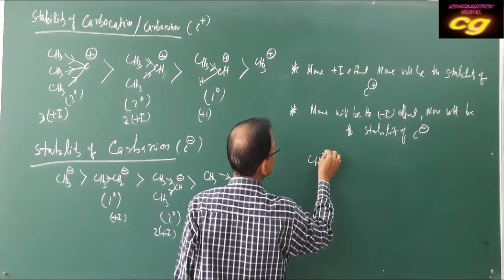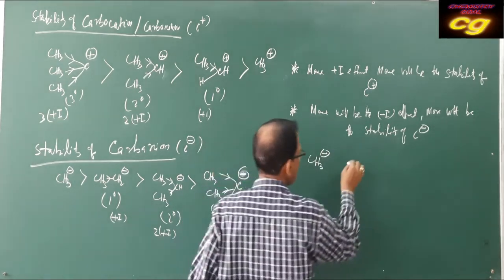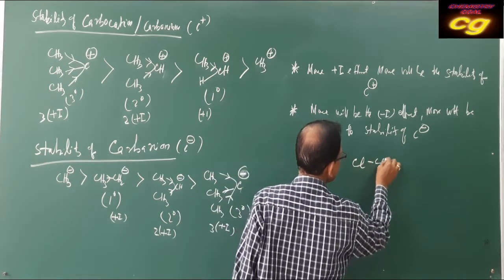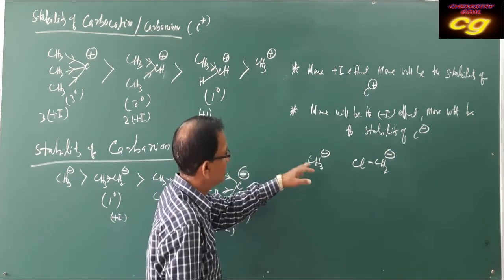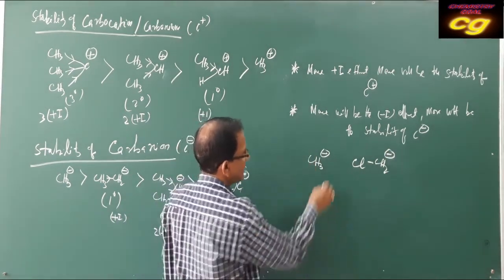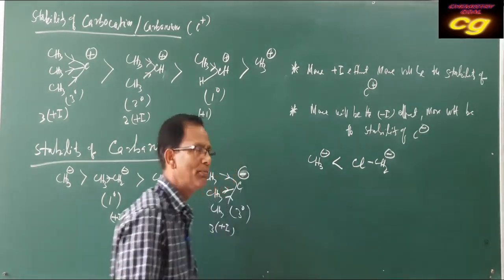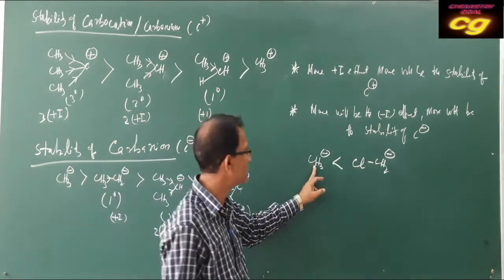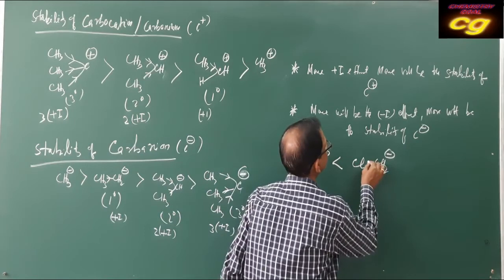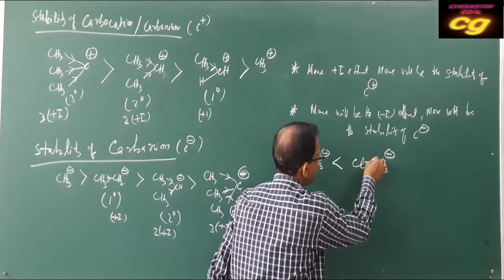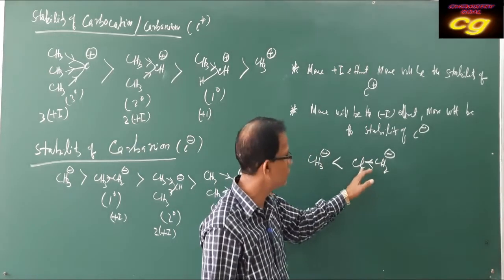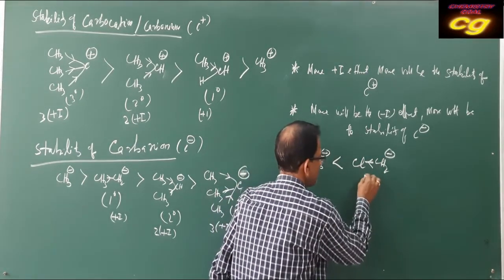CH3 minus and ClCH2 minus. You see the stability. If you compare, the methyl carbanion is less stable than which one? Chloromethyl carbanion, because it has a minus effect.